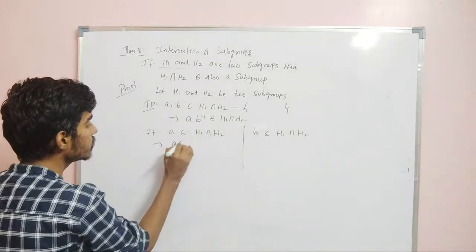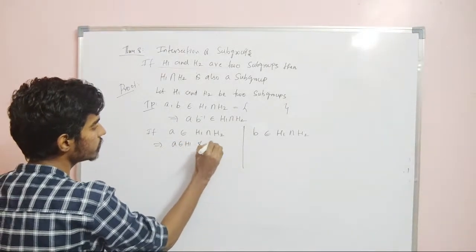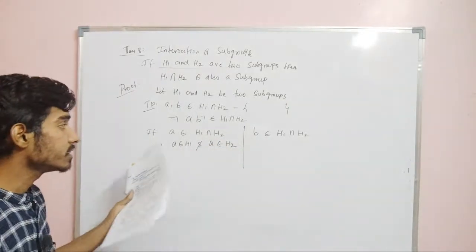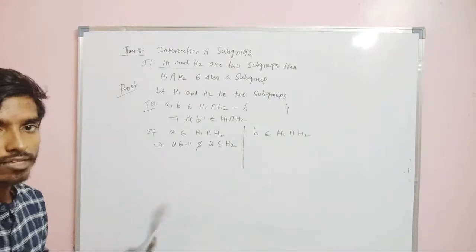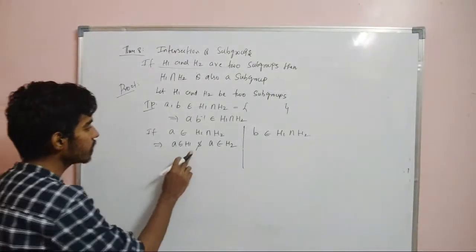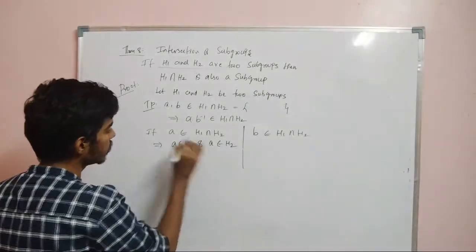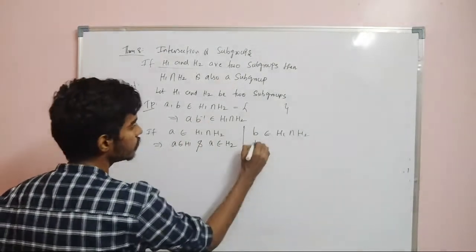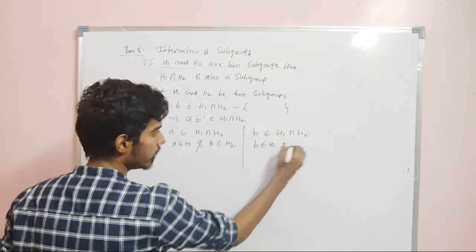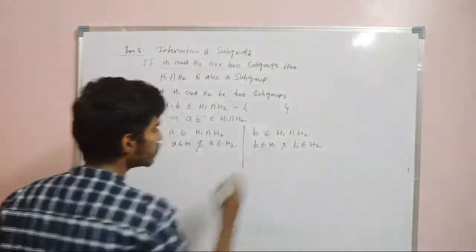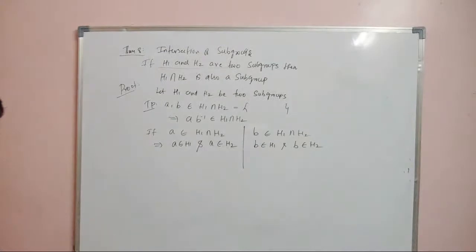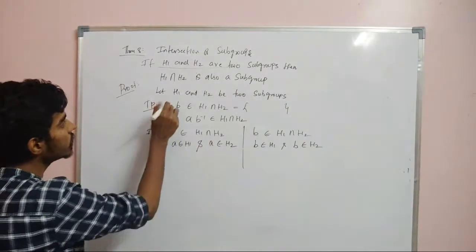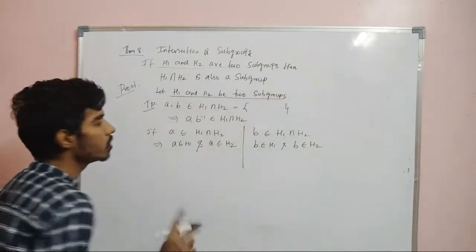Now A belongs to H1 intersection H2. That means A belongs to H1 and A belongs to H2. This is quite natural, right? This element is in the intersection of both, so it has to be present in both sets. So A belongs to H1 and A belongs to H2. What can I say about B? B belongs to H1 and B belongs to H2. We have already assumed that H1 and H2 are two subgroups.